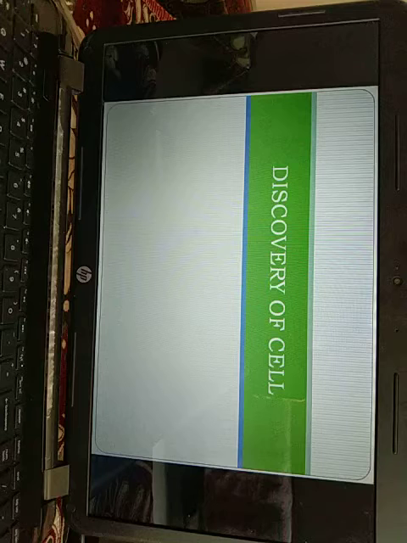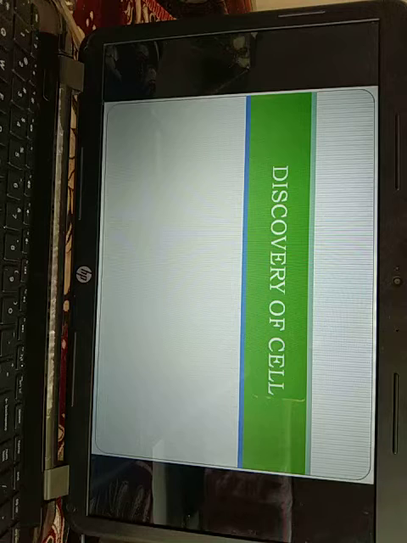He took a piece of cork of Spanish oak and prepared a thin slice by means of a sharp penknife. A deep plano-concave lens was used for throwing light on the cork piece. The latter, that means the cork piece, was observed under the microscope. The piece of cork was found to have a honeycomb structure with a number of box-like compartments, each having a pore and separated from the others by diaphragms.